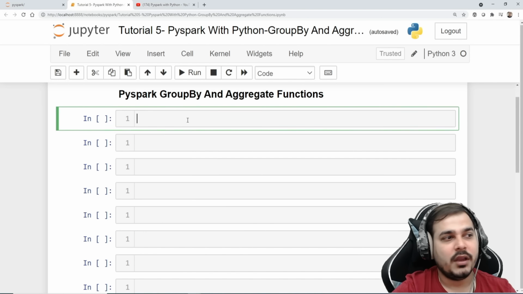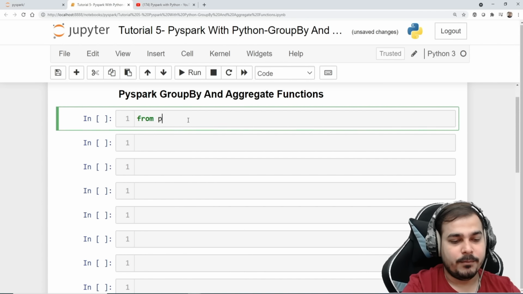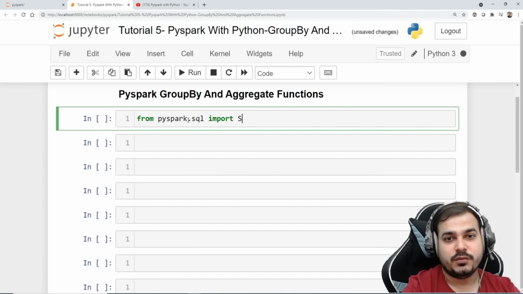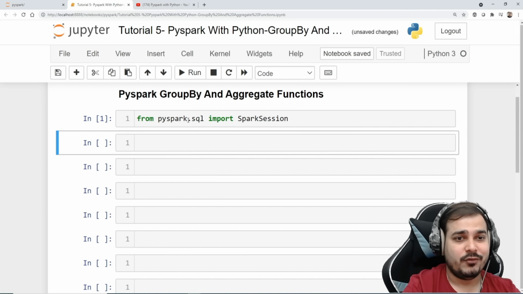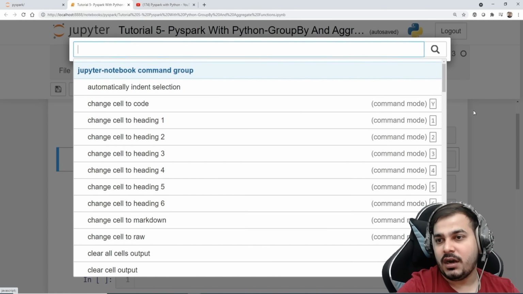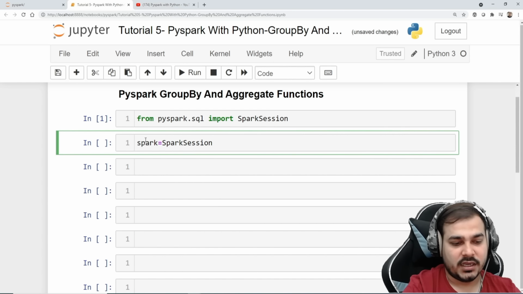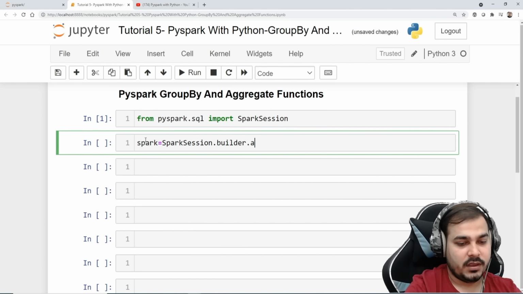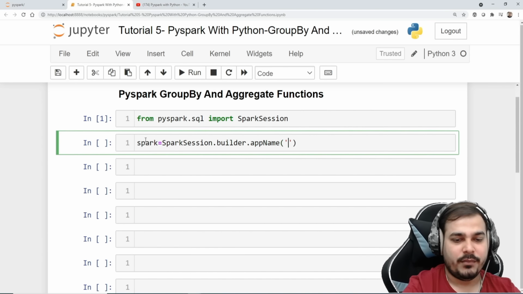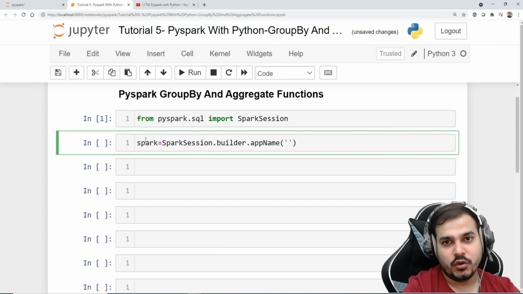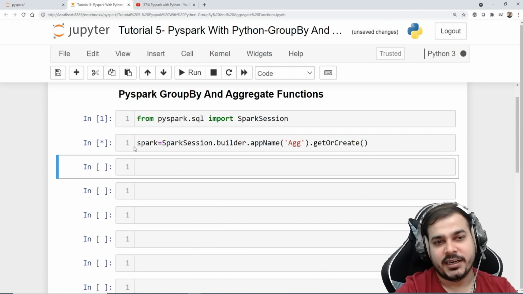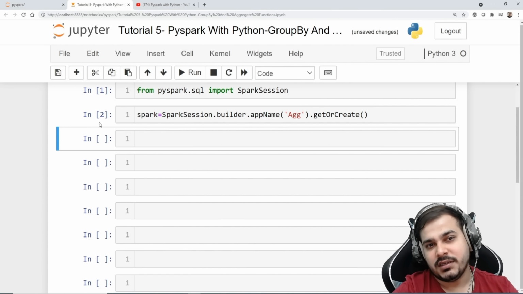To begin with, we are first of all going to import from pyspark.sql import SparkSession. As usual, we have to create a Spark session. After this, I'll create a spark variable. So I'll use SparkSession.builder.appName. I think everybody must be familiar with this, but again I'm trying to show you this one. Let me write it as aggregate.getOrCreate(). So now I've created a Spark session. Probably this will take some time.